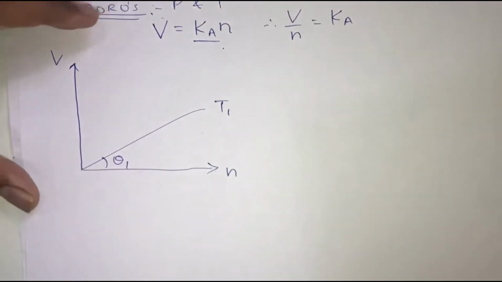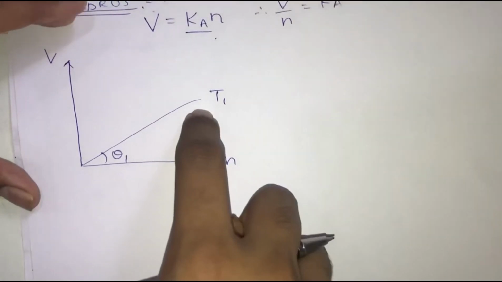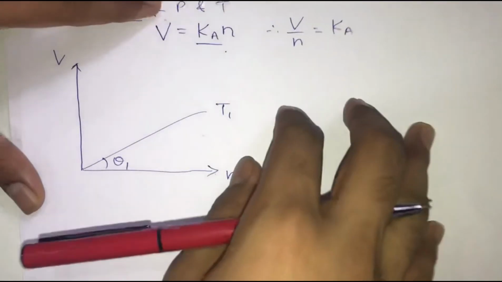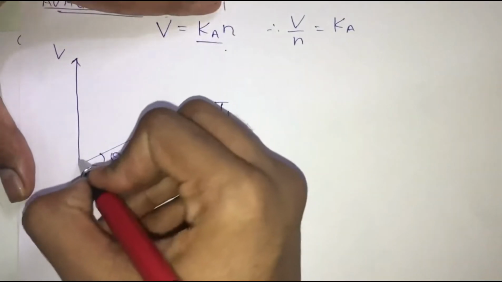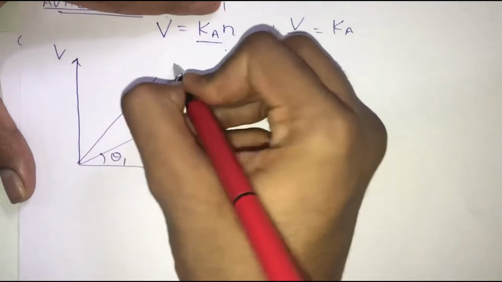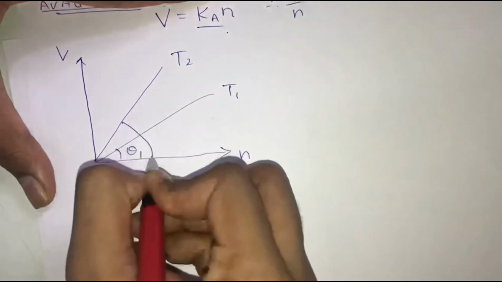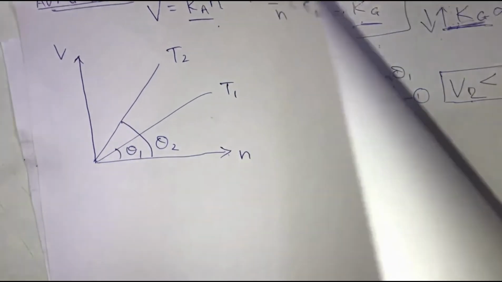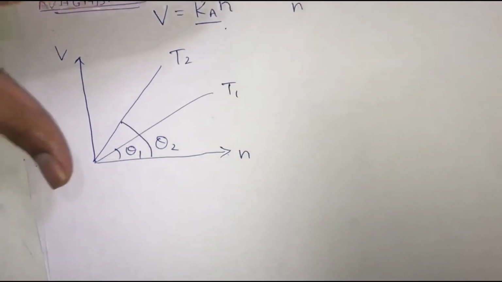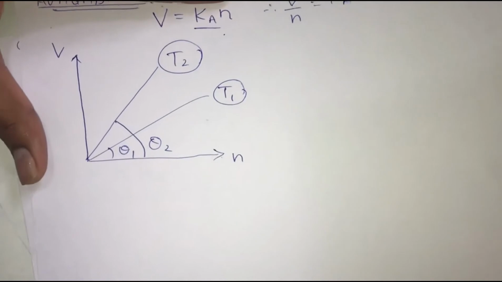We get an angle theta 1. So when you keep your temperature constant at T1, you get a straight line which is making an angle of theta 1. Now I am going to change the temperature from T1 to T2. So when you change the temperature from T1 to T2, you get another straight line which is making an angle of theta 2 over here. And they will ask you to find out the relationship between temperature T1 and T2, that is which one is greater, T1 or T2.